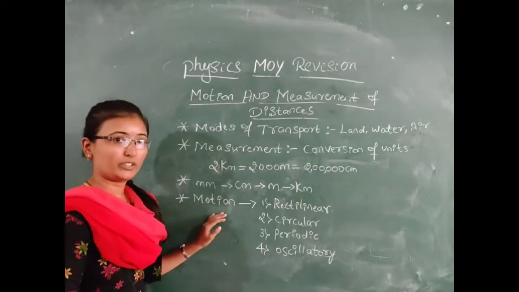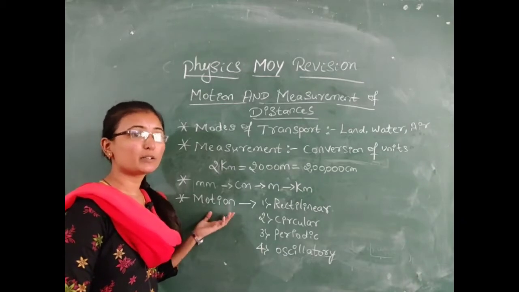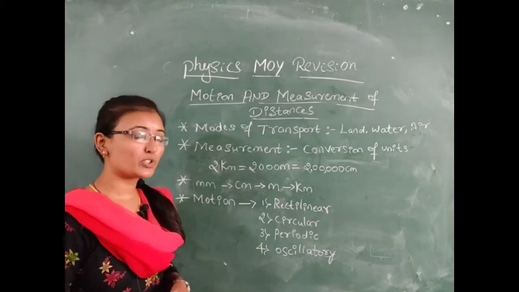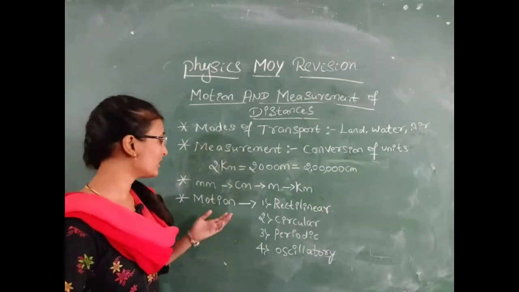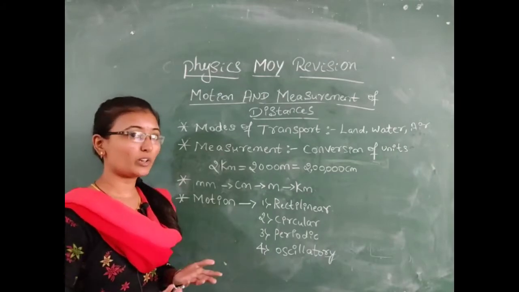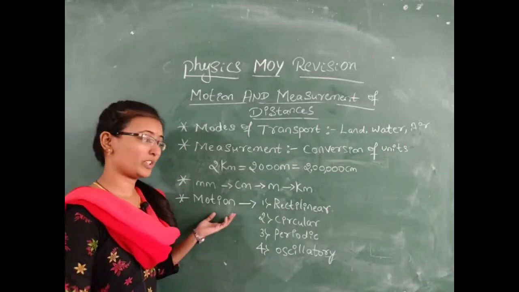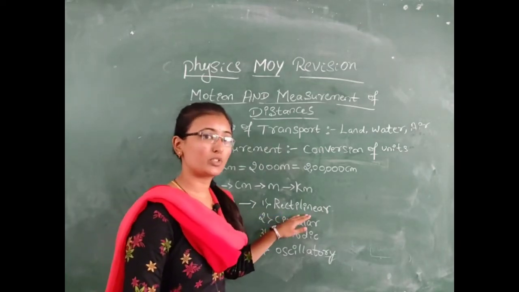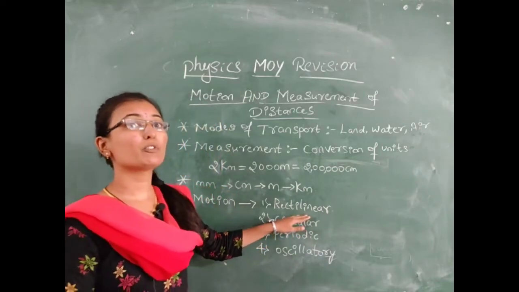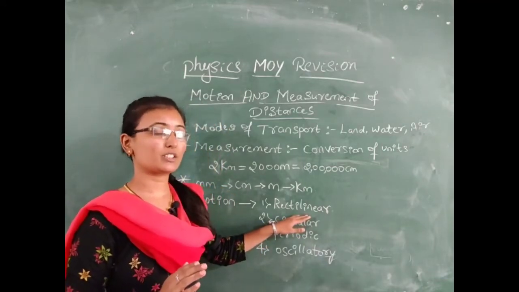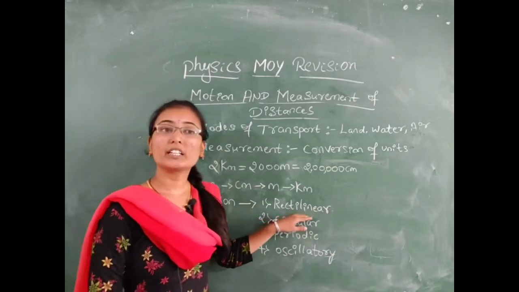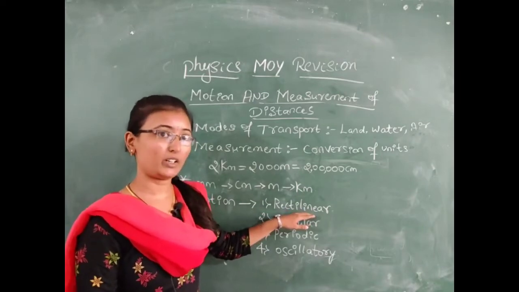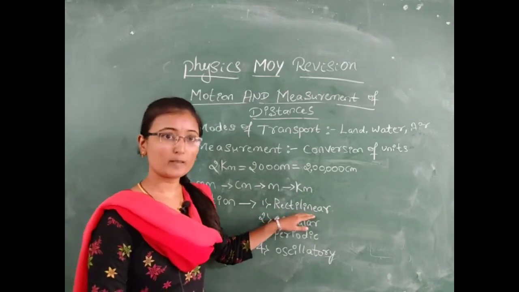Next is about motion. What is motion? Motion is nothing but moving objects. The body which changes its position from one place to another place, according to surrounding and its time, is called motion. In that there are 4 types. First one is rectilinear motion. The body which moves in a straight line path is called rectilinear motion. For example, soldiers in a parade is an example for rectilinear motion.